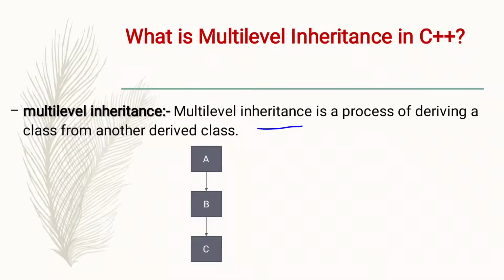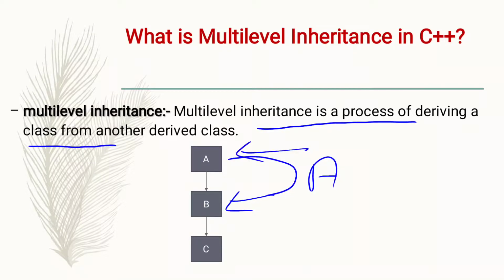Multi-level inheritance is a process of deriving a class from another derived class. This means that the class which is already inheriting the property or behavior of another class is being inherited by another class. For example, class B inheriting all the property of class A.